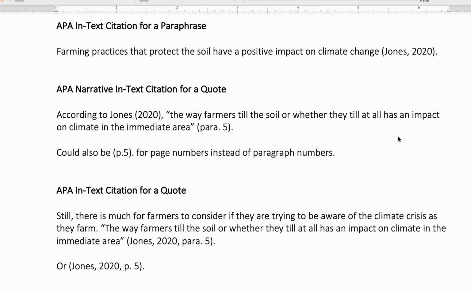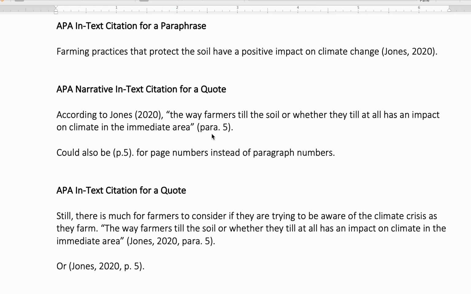But let's say you're introducing a quote. So there are a few different things that you will have if you are using a quote instead of a paraphrase. So this is again back to the narrative in-text citation. So this means I've used the author's name as I've set up my quote, but then I'm using a quote instead of a paraphrase. So I have according to Jones, there's my author. I have the year inside the citation, and then I'll have the quote. You want to make sure that when you're using the author's words, you put those words inside quotation marks.